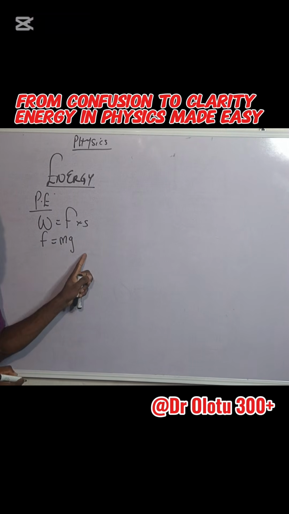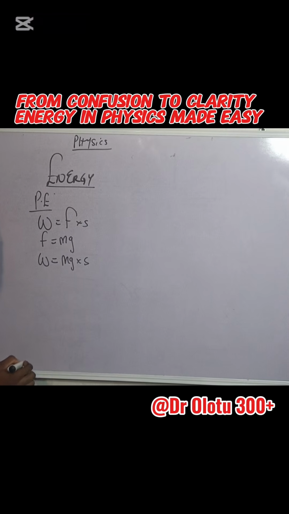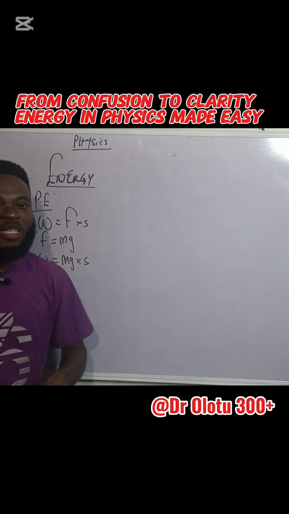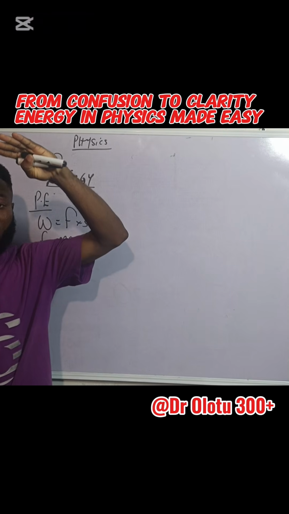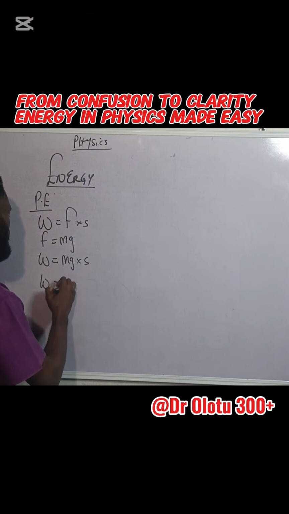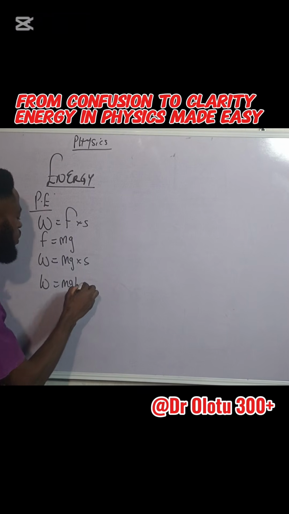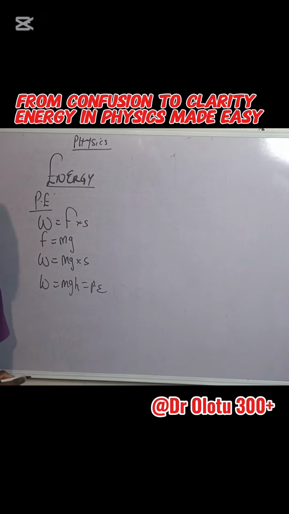If F is equal to mg, we can say work is equal to mg times S, where S means displacement. Whenever displacement is vertical, we can call it height. So if I change S to h, this becomes W equal to mgh, which is the formula for potential energy.